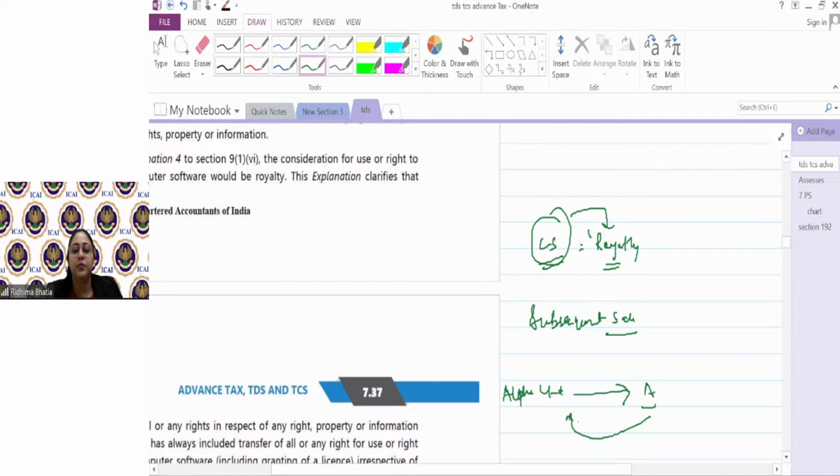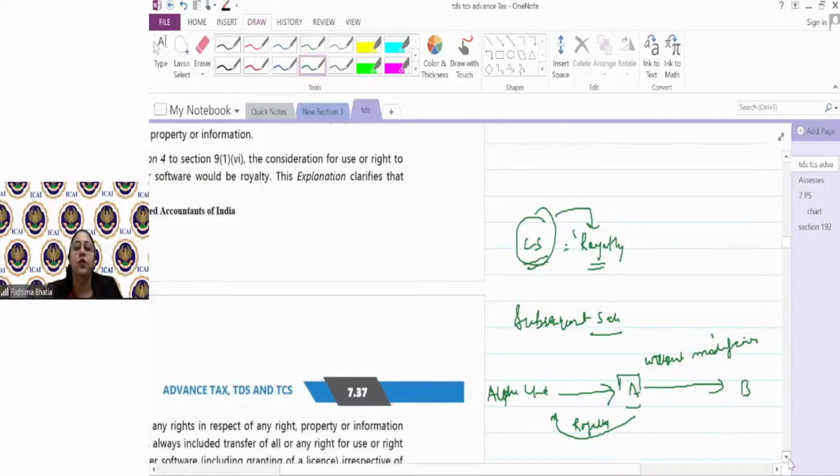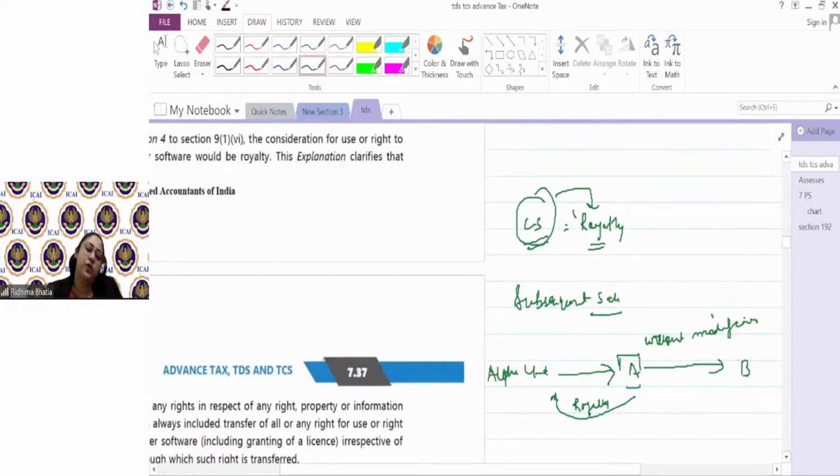A obviously would deduct TDS on the payment, since these computer softwares are equivalent to royalty. Now, A, without any modification, is giving that software to B. A is the middleman.